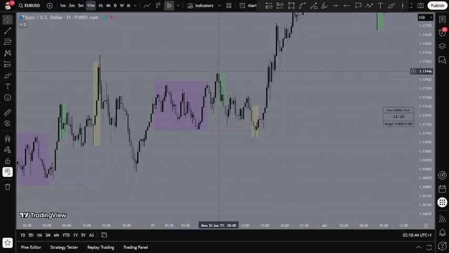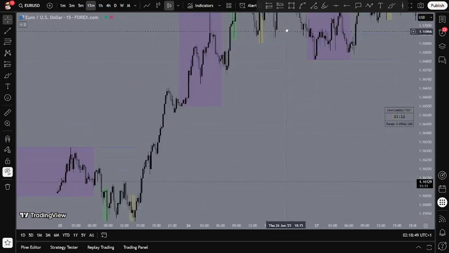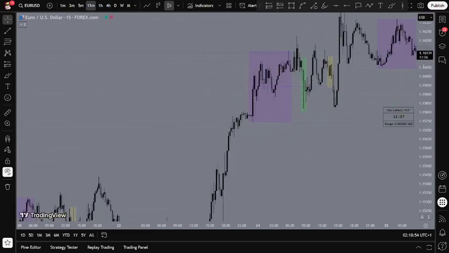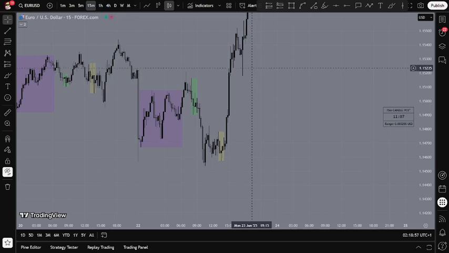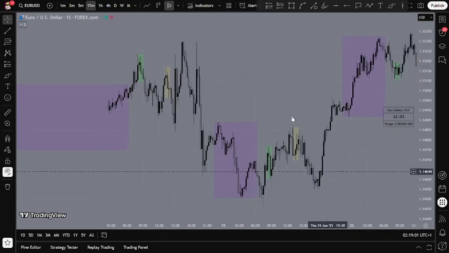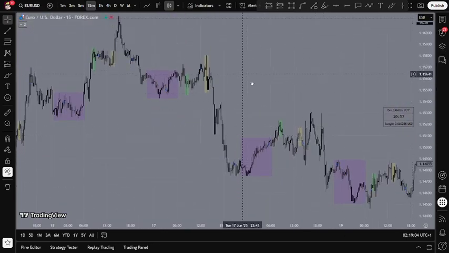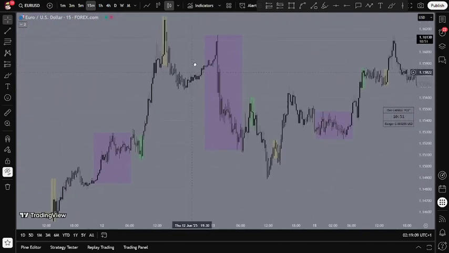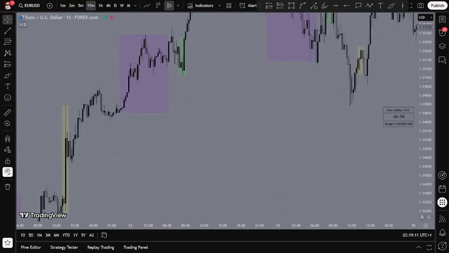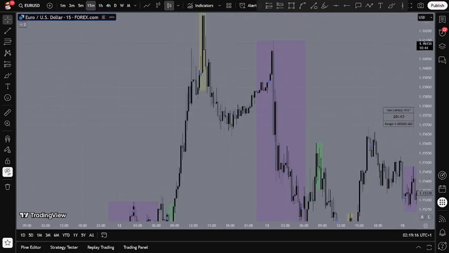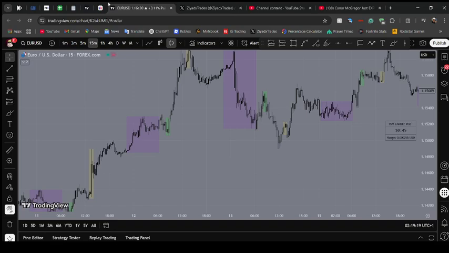As you can see, London opened, swept the medium inducement, yesterday's liquidity. Here's another example. London opened, it swept yesterday's liquidity. So basically, I wanted it to sweep yesterday's liquidity. If it doesn't, then it's a low probability market. So let me see if I could find one. Yeah, so basically here, it opened where it did sweep. So only sort of minor inducement and then it pushed. So it's a low probability day.